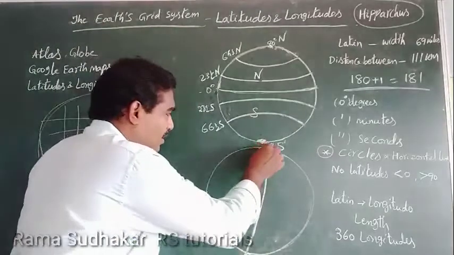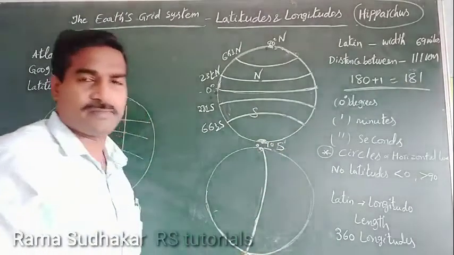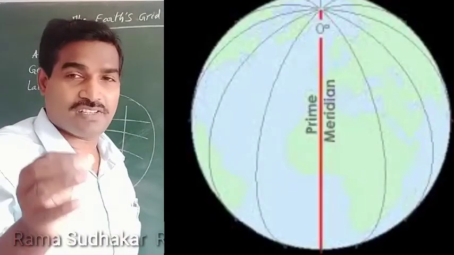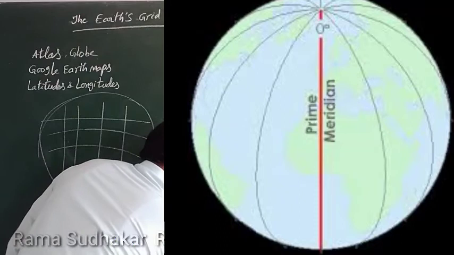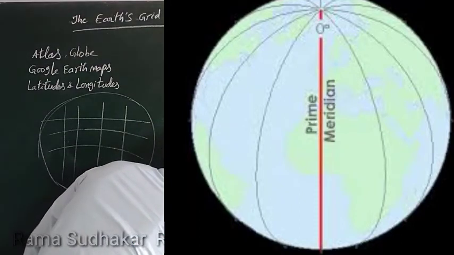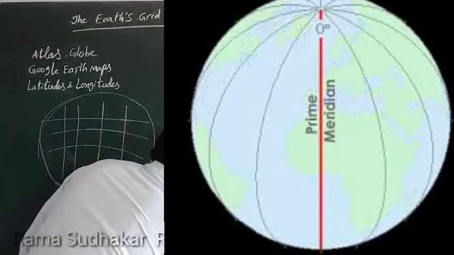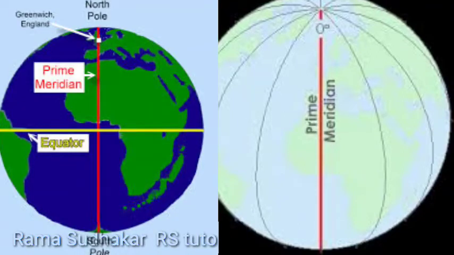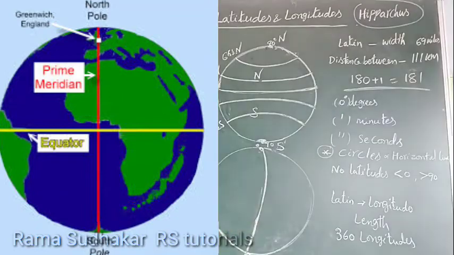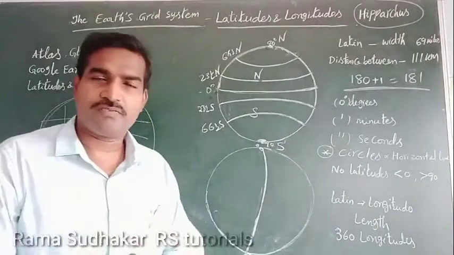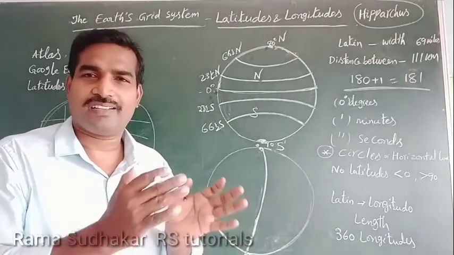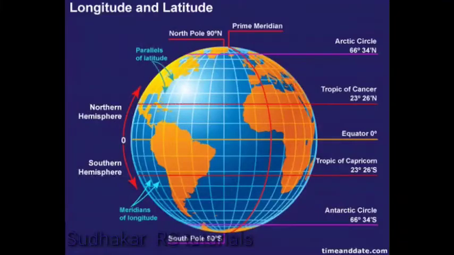See that 0 degree longitude is known as Greenwich line. And this is also known as prime meridian. All the longitudes are useful for identifying the time. If you want to cross from one longitude to another longitude, it takes 4 minutes.